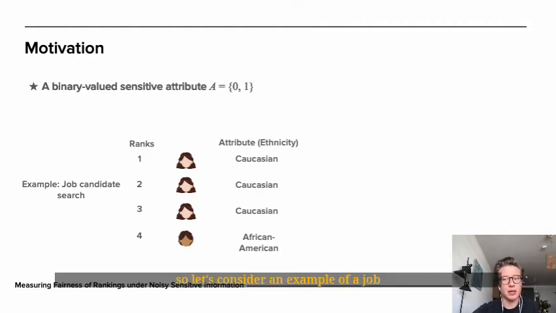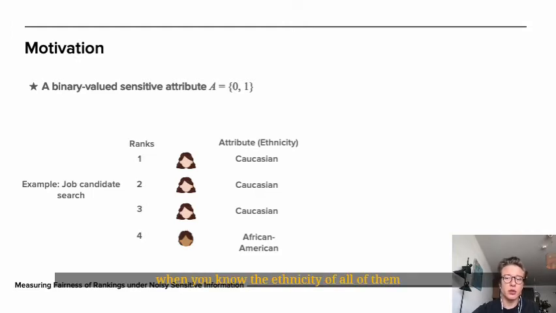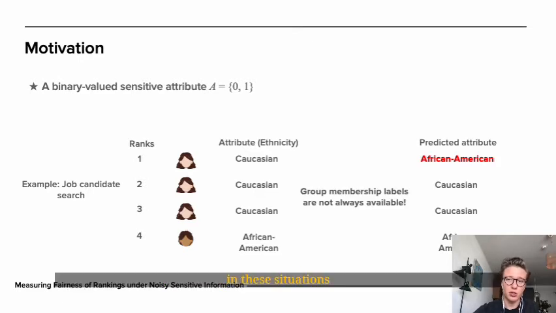So let's consider an example of a job candidate search. In order to understand whether a bias towards one ethnicity exists in the list of candidates, we need to know the ethnicity of all of them. However, some candidates might not be comfortable with providing such information, and soliciting such data may be illegal in some cases. In these situations, sensitive labels may be inferred using a machine learning model, and such labels are known as proxy labels. Unfortunately, evaluating fairness using proxy labels can lead to unreliable assessments due to prediction errors.